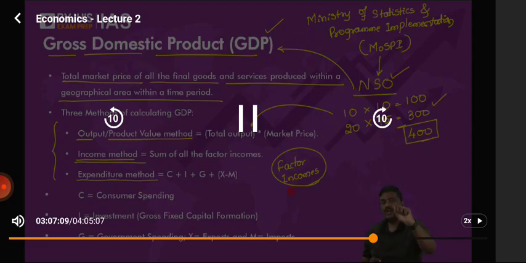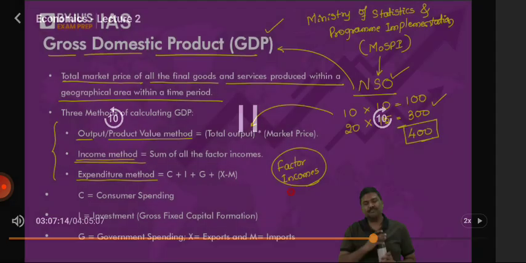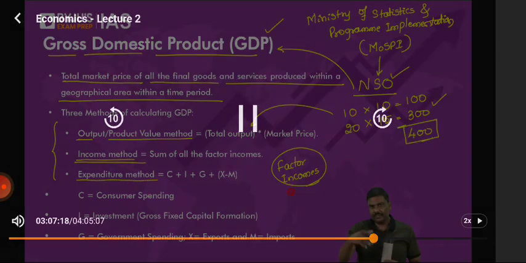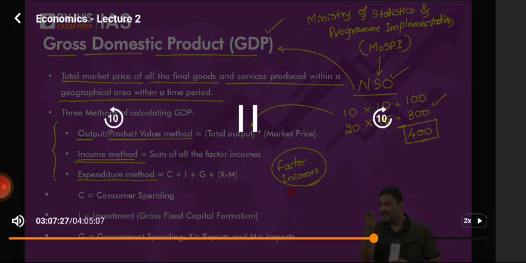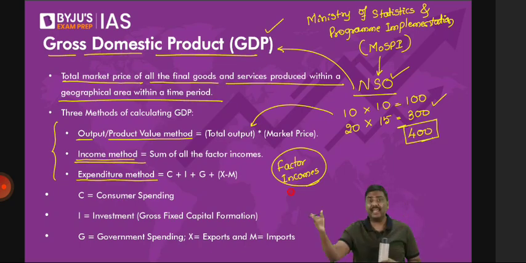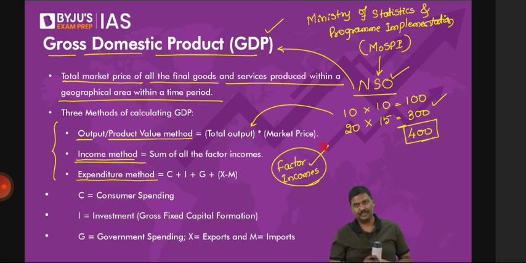Now, I asked you a very simple question last day. That is, let's say, day before yesterday. For every factor input that you purchase as a company, whenever you purchase a factor input, you'll have to pay money. You'll have to incur expenditure. And I said, whatever the company pays for the factor input, that is called as a factor income. And whatever is the factor cost, it is nothing but factor income. Please revise it.